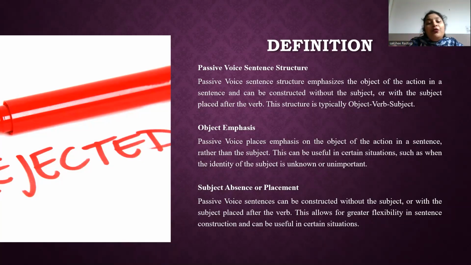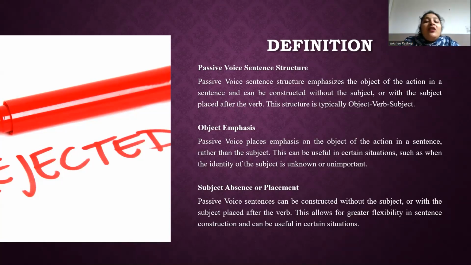This can be useful for emphasizing the importance of the object, highlighting the action's impact on the object. You can also create a more objective tone, de-emphasizing the subject's role. For example, the new policy was implemented by the management. So here, the subject is management and the object is policy. It emphasizes the policy object being implemented.